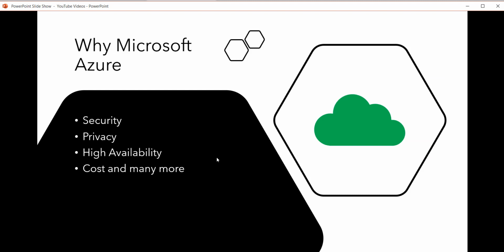And then why Microsoft Azure? There are a lot of reasons to understand why a lot of companies are using Azure over other cloud providers. Security. So data in Azure cloud is secure. Microsoft provides secure foundation across physical infrastructure and operational security. Microsoft invests a lot of money, in fact, $1 billion a year in security, so that your data and business assets can be protected.